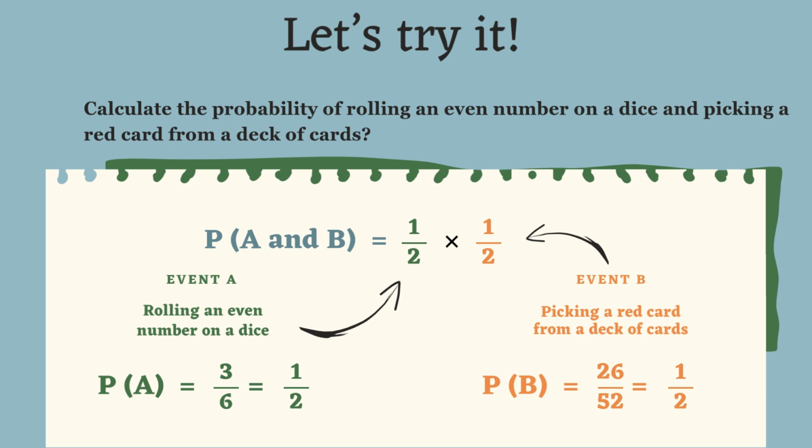So these two events occur independently, because rolling a die and picking a red card from the pack of cards are different events. So these are totally independent. That means the probability of these two events occurring is probability of A intersection B, which is nothing but 1 by 2 into 1 by 2, which is 1 by 4.